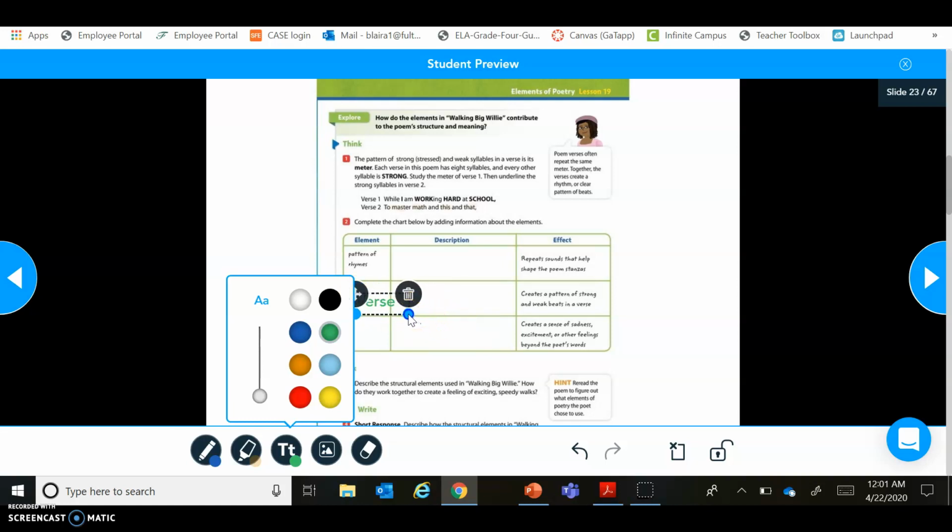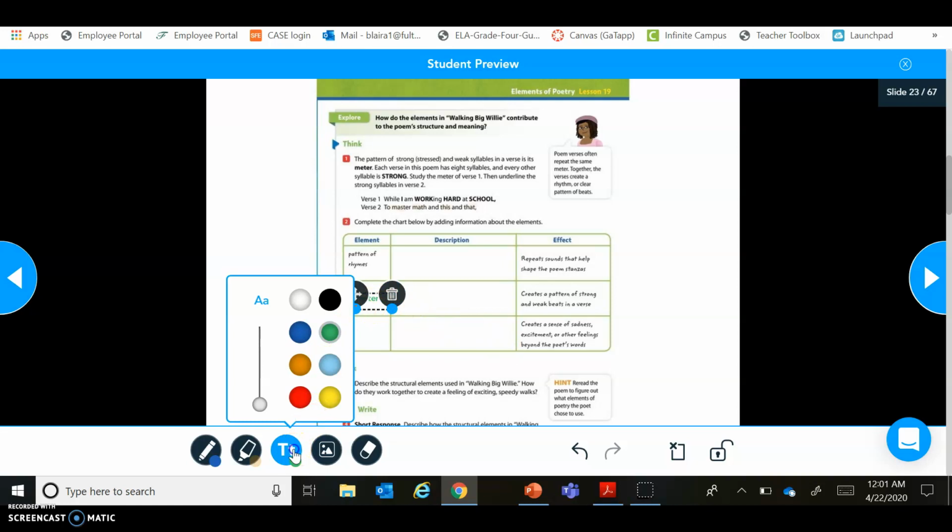It says creates a pattern of strong and weak beats in a verse. I'm sorry, I typed the wrong thing. It should be a meter. Sorry for any confusion. A meter. So the meter, it says that its purpose or its effect is to create a pattern of strong and weak beats in a verse. And we just saw up here, a meter is the pattern of strong and weak syllables in a verse. So we know that that element is going to be meter.